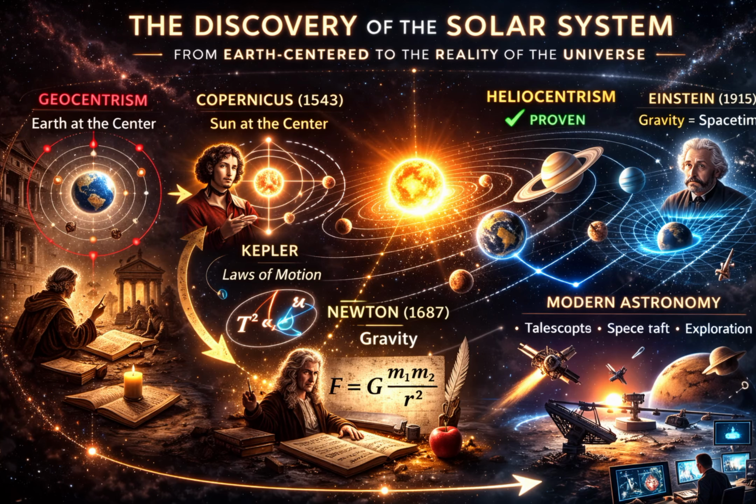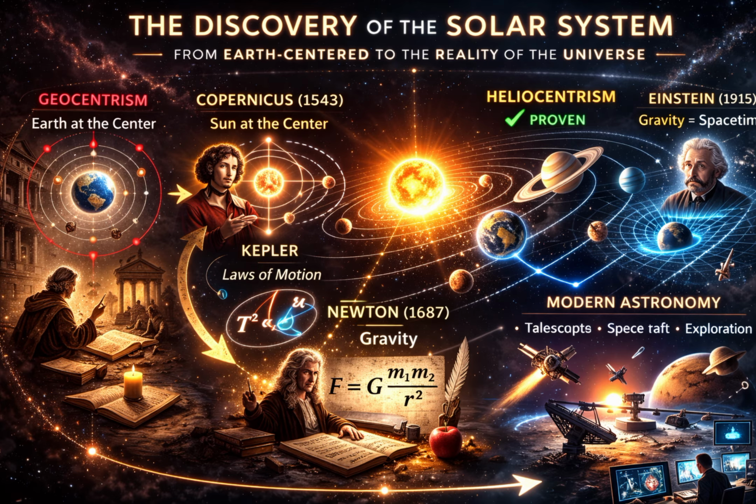Part 5. How we discovered the solar system. For thousands of years, humans believed Earth was the center of everything. This model is called geocentrism. Then came Nicholas Copernicus in the 16th century. He proposed heliocentrism, the idea that the sun is at the center. It was revolutionary. It was controversial. It changed history. Later, Galileo Galilei used a telescope to observe the moons of Jupiter, the phases of Venus, craters on the moon. These observations proved that not everything orbits Earth.